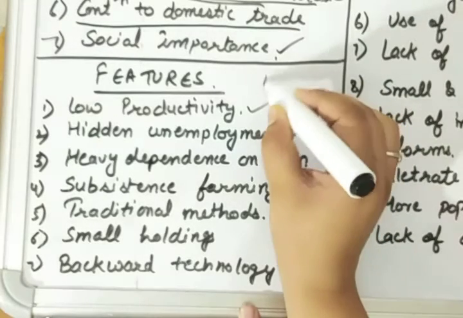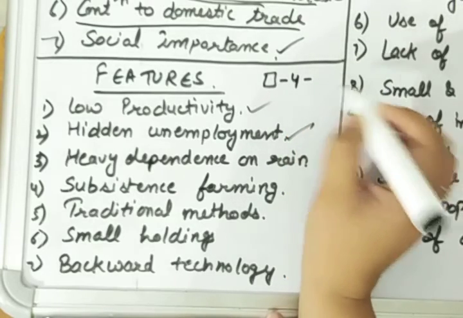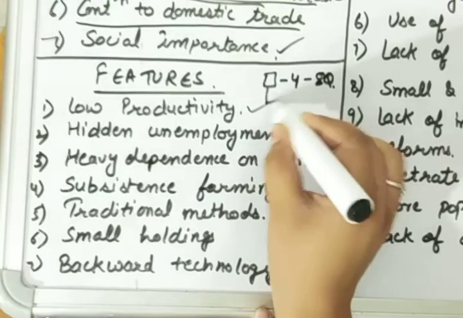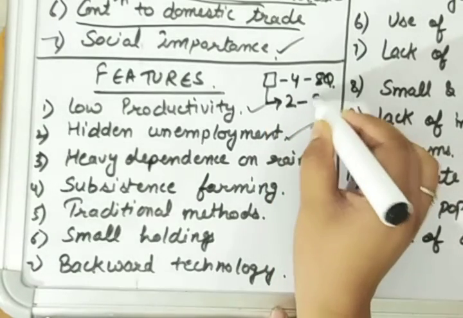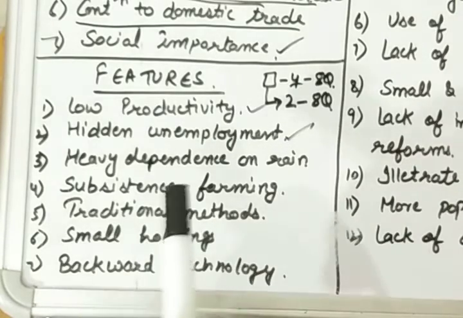Suppose I have employed 4 persons, and they are getting 8 quintal of wheat from it. Even if I employed 2 persons on this field, they can also yield 8 quintal of wheat, which means the 2 extra persons employed are totally waste. They are not actually employed. They are unemployed, but they are showing that they are employed. So that means these 2 were hiddenly unemployed.